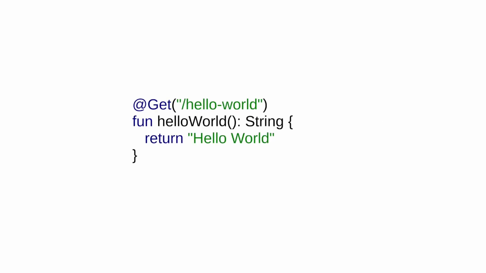As an example, let's take this pretty simple snippet. Here we have a get annotation that defines the get method handler on path hello world that returns a predefined string value. Easy. And that is what it would do if we would run this application locally with Spring. But what if we would like to deploy such an application? We would need either to create a calculation instance, or if we would choose to go fully cloud native, we would have to create a very complex serverless definition and connect it with some HTTP facade. In all cases, it would take a lot of configuration just to deploy it. Can we make it simpler?